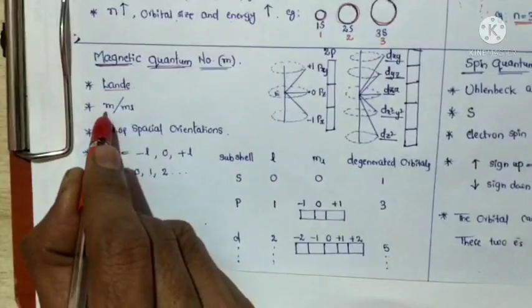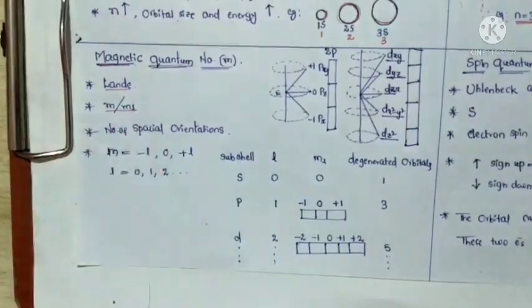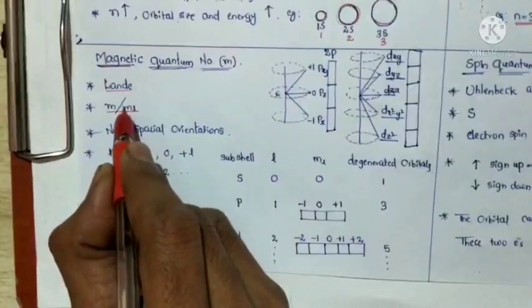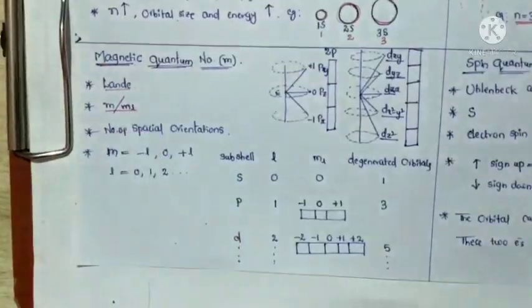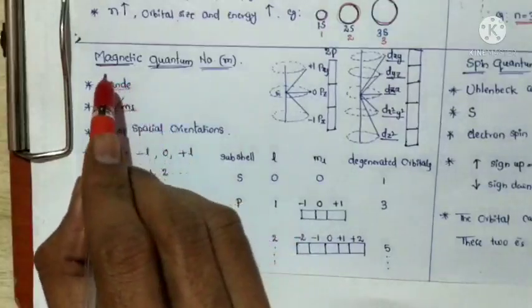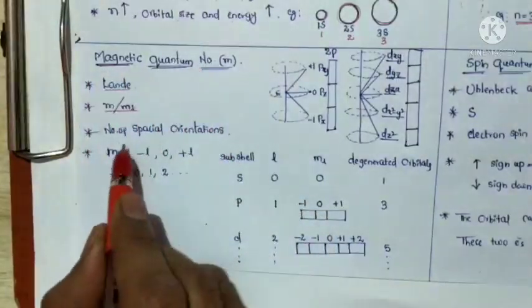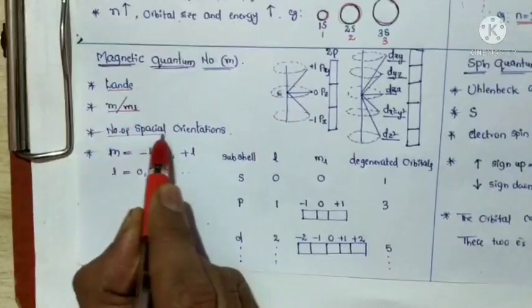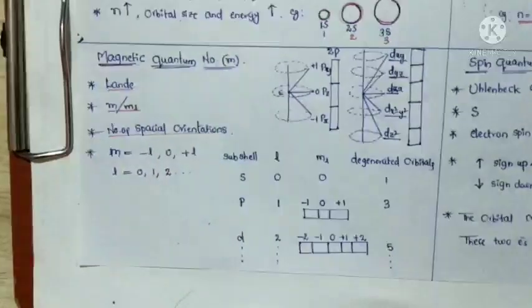Sometimes it is represented as ml. The magnetic quantum number indicates the number of spatial orientations. The number of spatial orientations is represented by the magnetic quantum number.